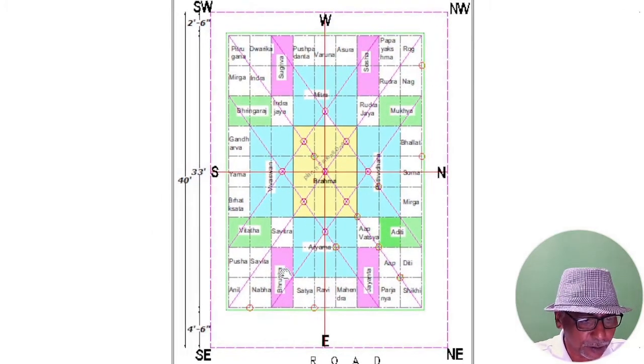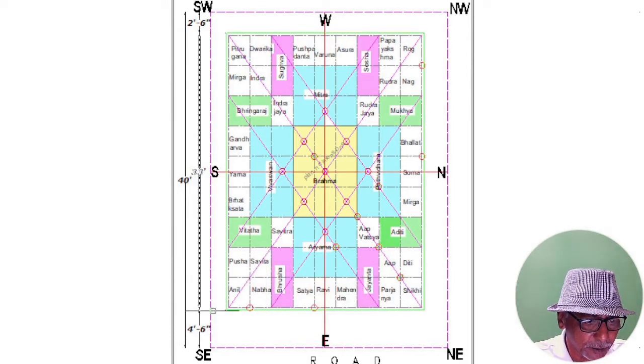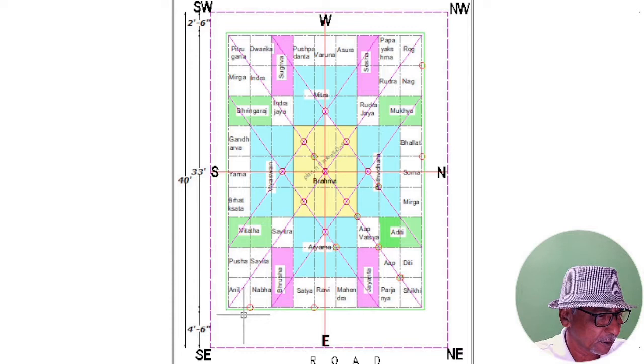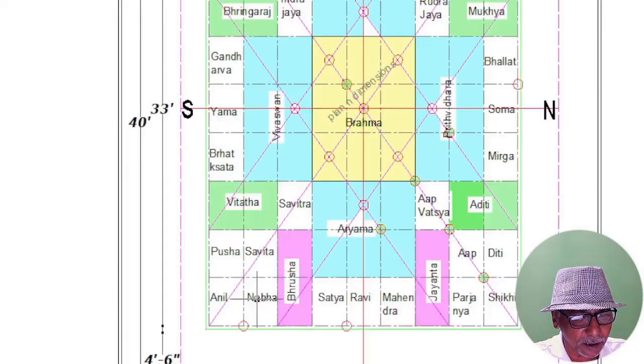Then coming back to southeast. This is the point where we receive solar energy from sunrise to sunset, where solar radiation is maximum. We call this as Agnimula or fire zone.